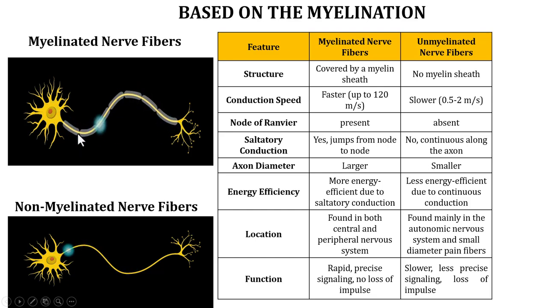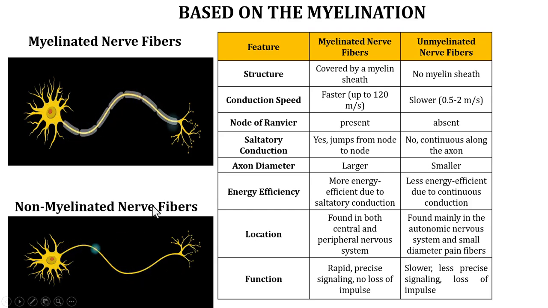It has interruptions which are called nodes of Ranvier. And also it is not present at the axon terminal. As you can see in the picture shown beside, in the axon terminal there is no myelin sheath. And in unmyelinated, as the name suggests, it is not present at all.